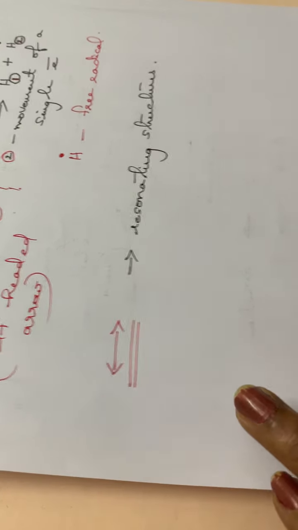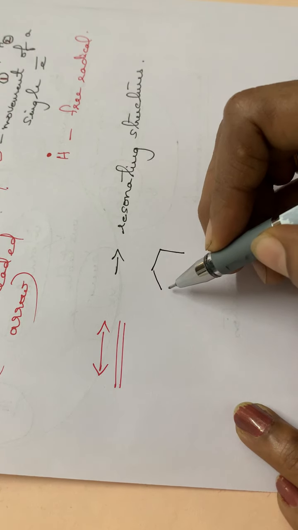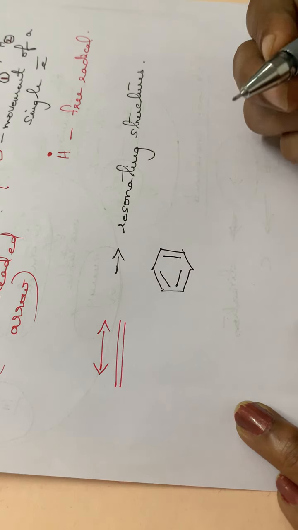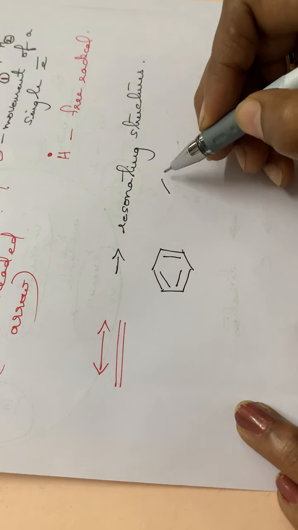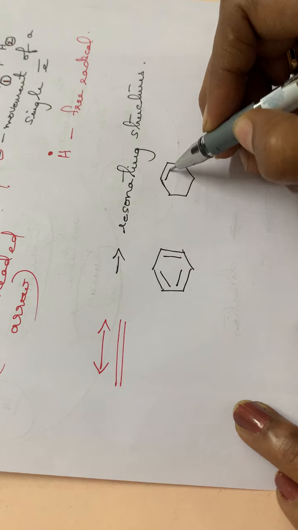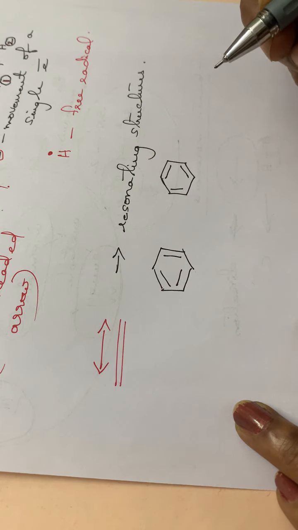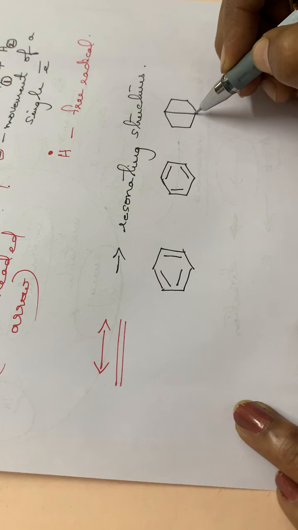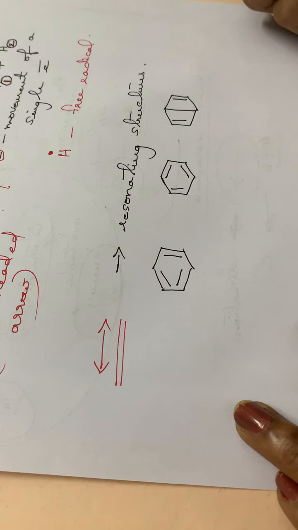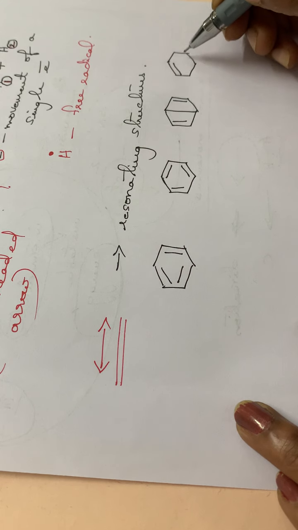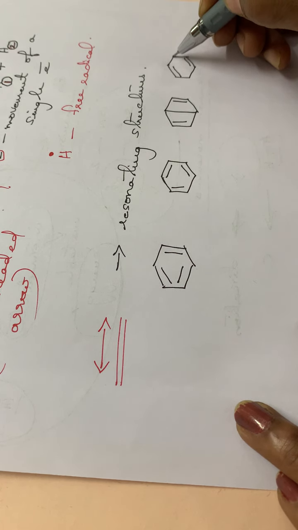So here normally, for example, in the case of the benzene ring, you have written sometimes these resonating structures of benzene. This is one structure of the benzene ring, and again this is the next structure, that is the double bond will be changing the positions. Then the third one, it will be like this, the third resonating structure of benzene. Then the fourth resonating structure of benzene, it will be like this, that is almost diagonally.